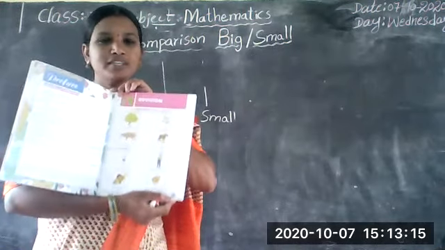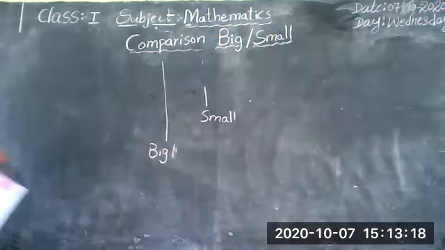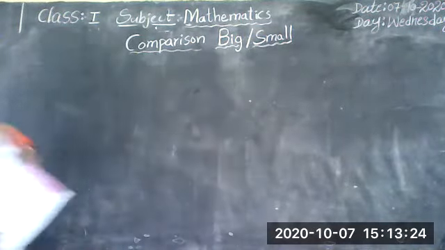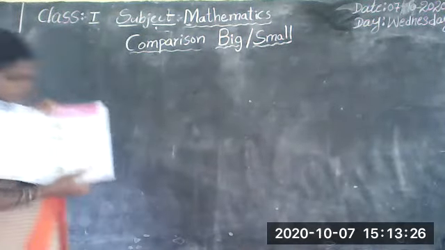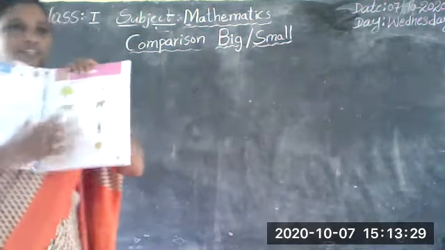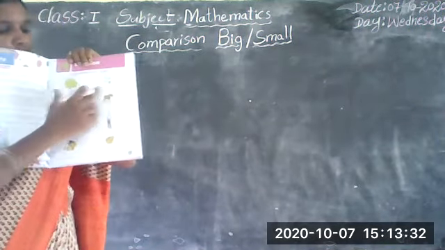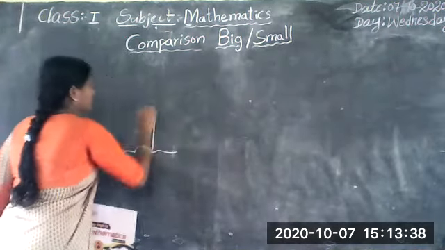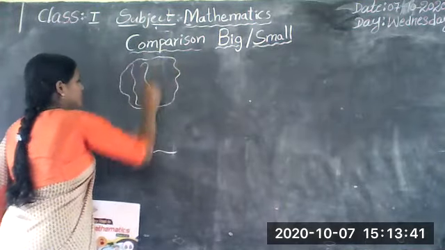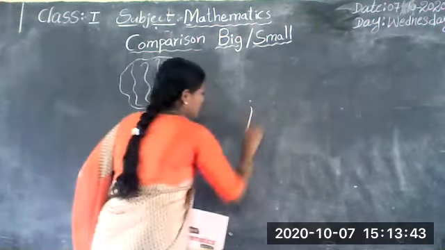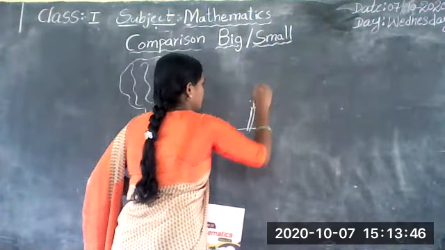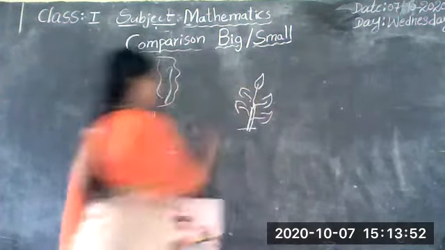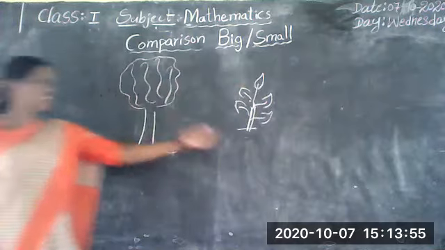Open the textbook to page number 5. In this first picture, this is the tree and this is the plant.